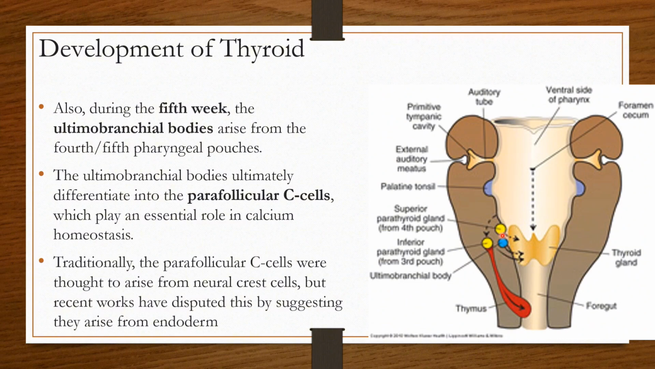This is another very important point, because initially it was thought that these parafollicular C cells are derived from the neural crest cells. Recent work has disputed this, suggesting that they arise from the endoderm of the ultimobranchial bodies. So this may be your MCQ in the paper as well, because researchers have changed the idea about its origin: previously it was thought that these parafollicular cells originate from the neural crest cells, and now it is believed that they arise from the ultimobranchial bodies.